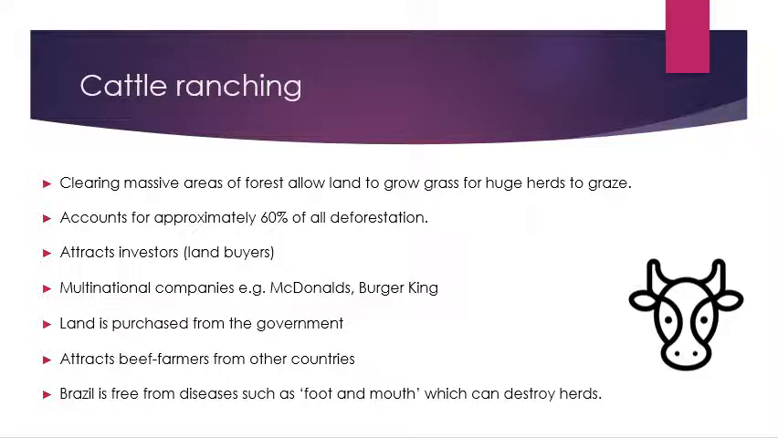Cattle ranching involves clearing massive areas of land to grow grass for herds for grazing. Cattle ranching is the biggest cause of deforestation and accounts for approximately 60% of all deforestation. Investors and multinational companies, for example McDonald's, are attracted from other countries as the Brazilian government is willing to sell rainforest land. International beef farmers are also attracted because Brazil is free from disease such as foot and mouth, which can destroy herds.